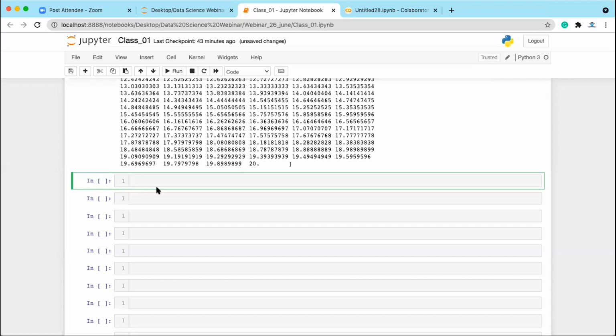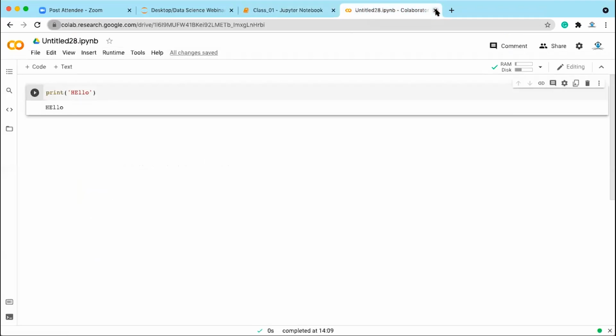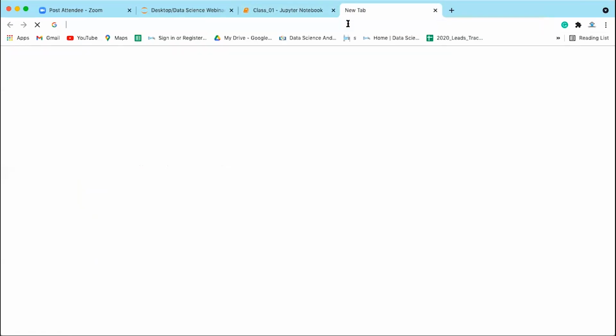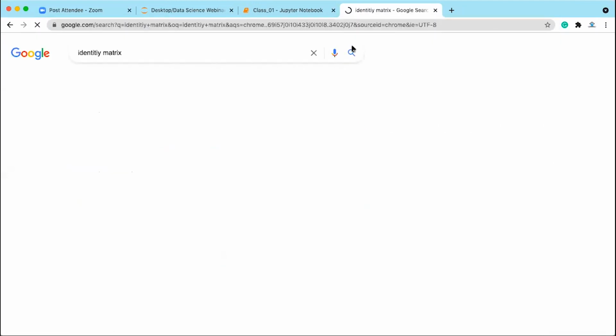NumPy supports the creation of different kinds of matrices. For example, you might have heard of the identity matrix, right? Only the diagonal has ones, and the number of rows and columns is the same.